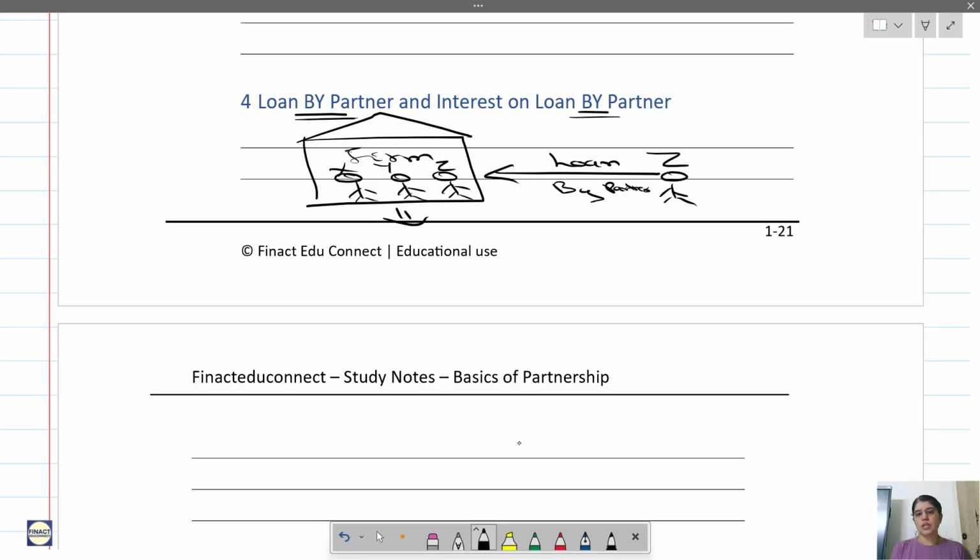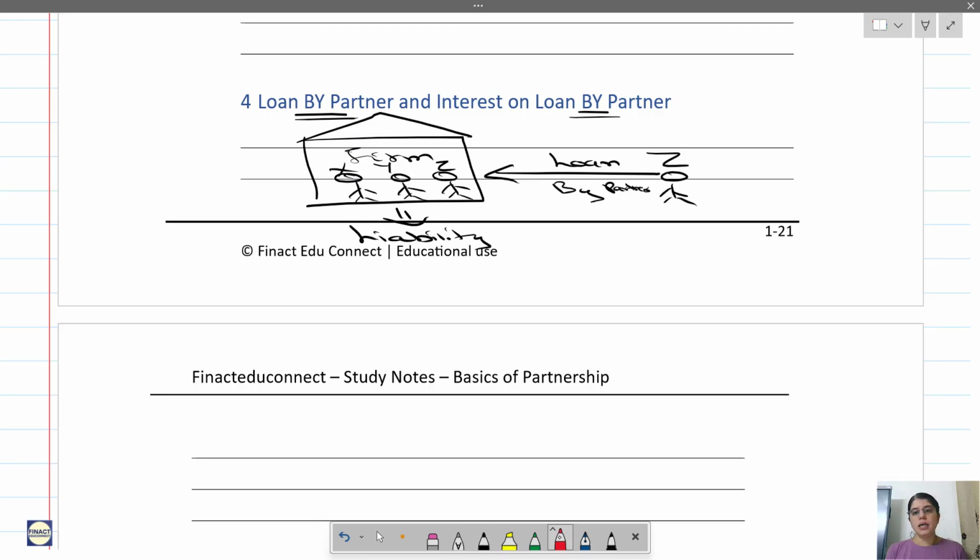This loan which Z has given to the firm, from the firm's point of view, is a liability because the firm owes this amount to Z. Apart from capital, the partner has also given the loan to the firm. So from the firm's point of view, this is a liability, correct? Because it has to repay this loan to the partner in the future.